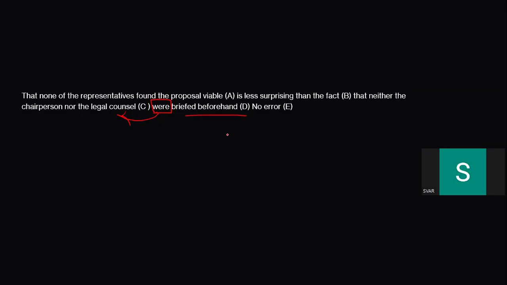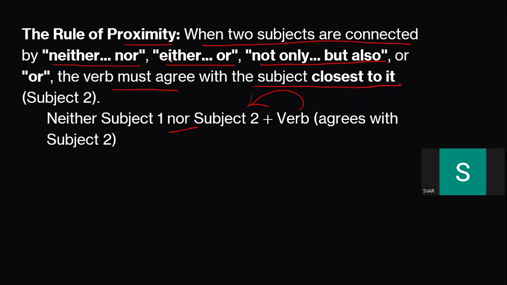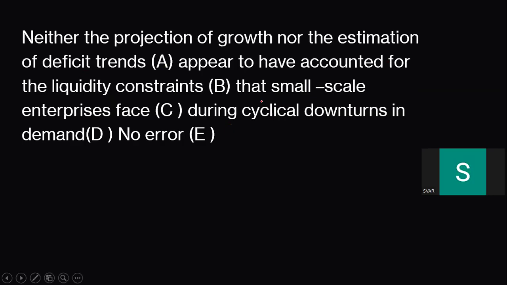briefed for it. Okay, so we are following this. So here it has to be was. Always remember this. Whenever you come across such things, you have to go with the verb which is near to this. Now, even here: neither the projection of growth nor the estimation of deficit trends appear to have. Okay, the estimation of deficit trends appears to have.